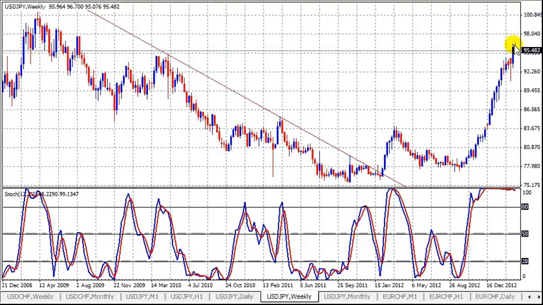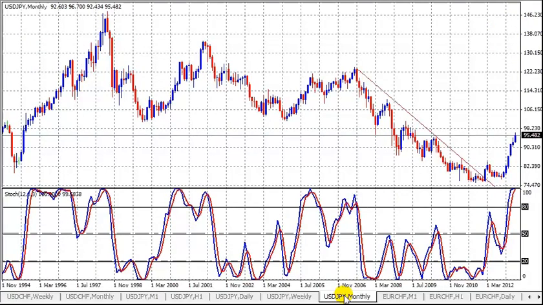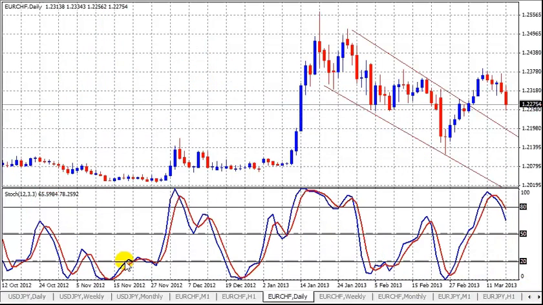This will keep pushing forward here. There's really no reason for it to stop here. So the next real stopping point's up around 98. So we'll get up there, bounce around a little bit, then make our way up to 100. Really, technically, there's nothing here to say that we're going to stop here. So it looks good longer term very much.